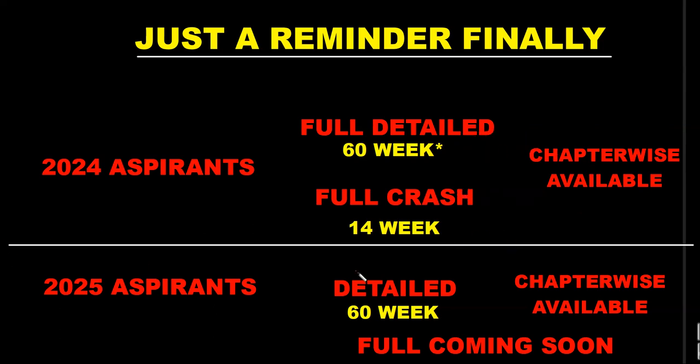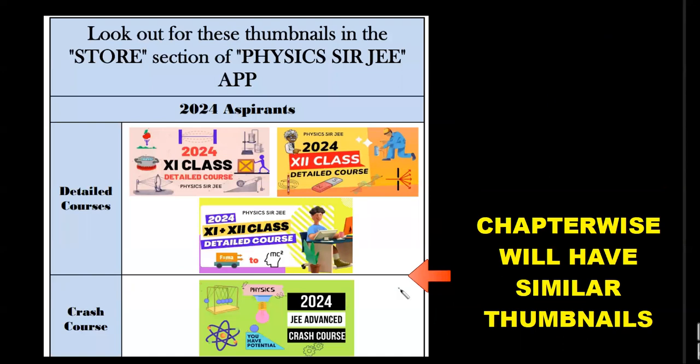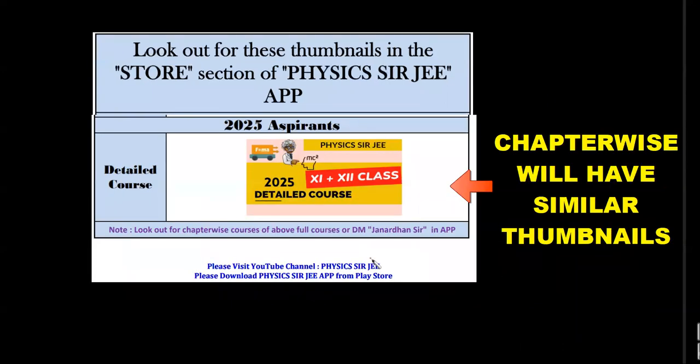I put a line. 2025 aspirants have only a detailed 60-week plan. Now it is released. May 1st onwards, you will start. Right now, only chapter wise are available. I will announce the full course very, very soon. I am expecting it to be nearly one month before I get those 100 students. I hope you appreciate the fairness in which I am announcing everything. Please make sure you check the thumbnails. If you have any doubt, just DM me in the app. 2025 aspirants, look out for this thumbnail.